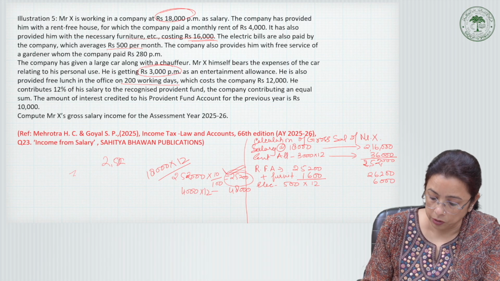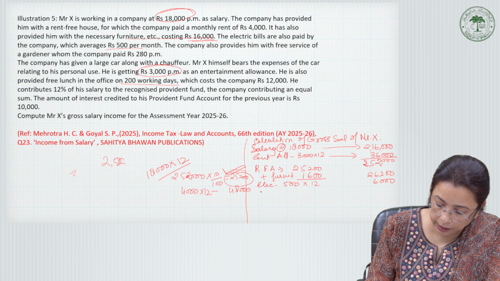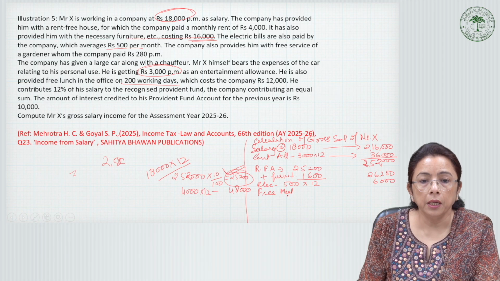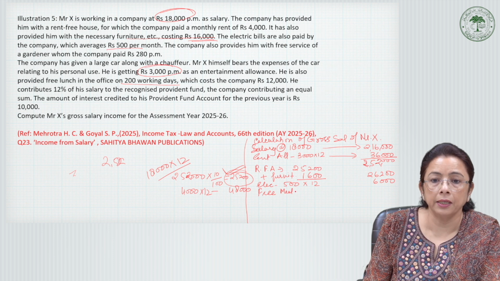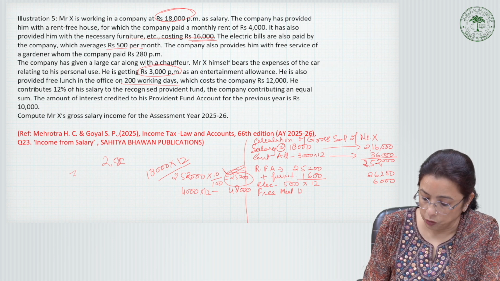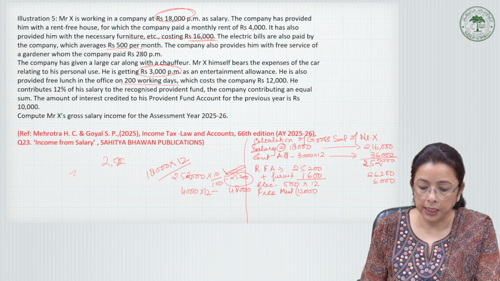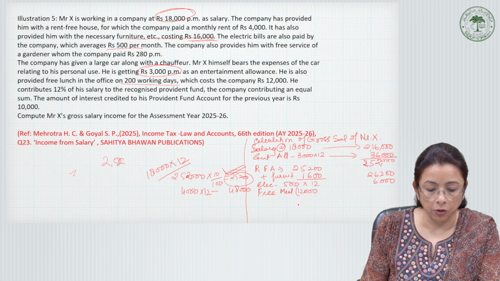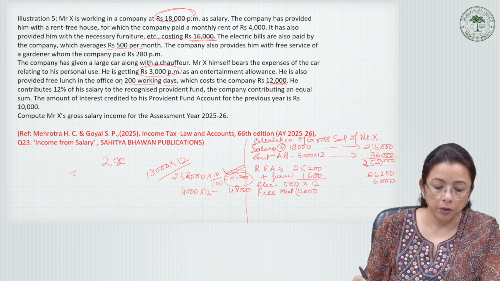So the total value of the free meal on an annual basis is 12,000, because the point here says that he is also provided free lunch in the office for 200 working days, which costs 12,000.